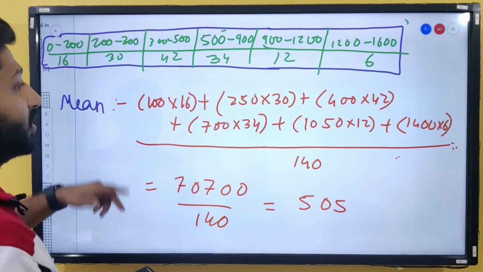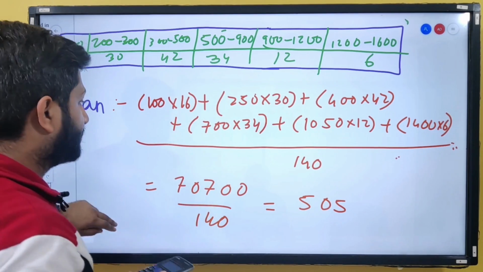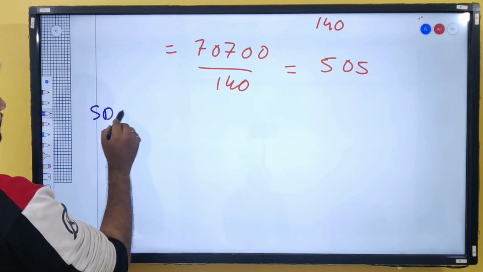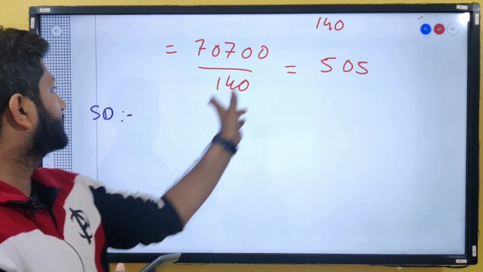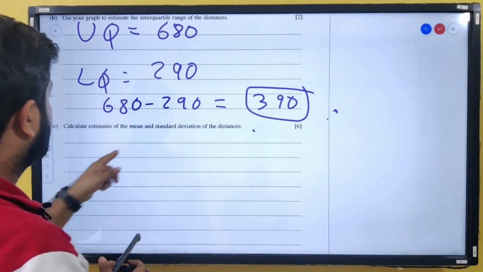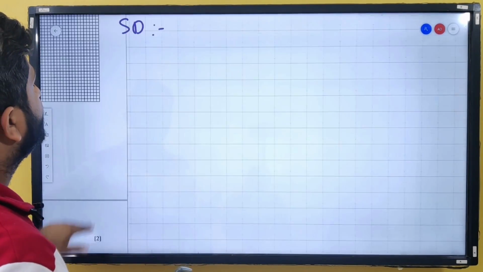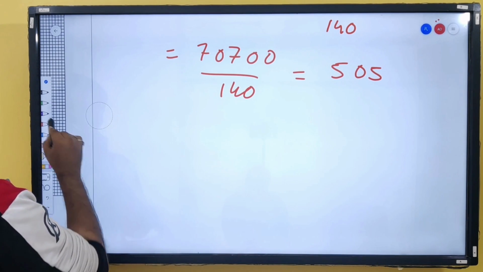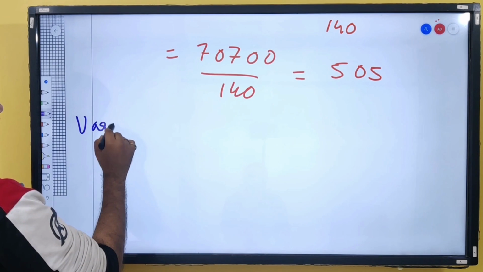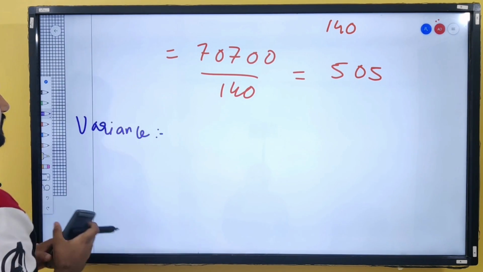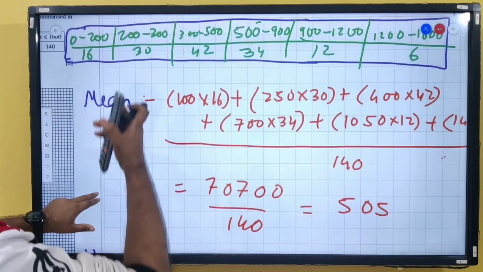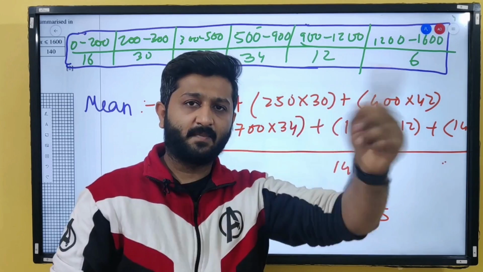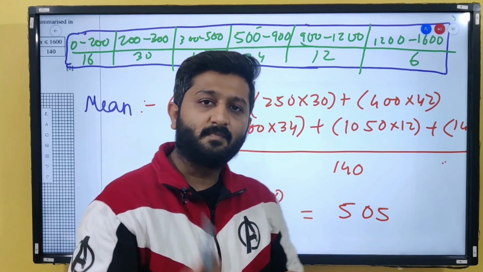Right. Now not only are we supposed to find out the mean, but we are also supposed to find out standard deviation. Let me check whether it was standard deviation or mean. No, it was standard deviation. So first let us find out variance, and then we will find out standard deviation. For variance also we will have to use this frequency table. The formula of variance is sigma x square f upon sigma f minus mean square.